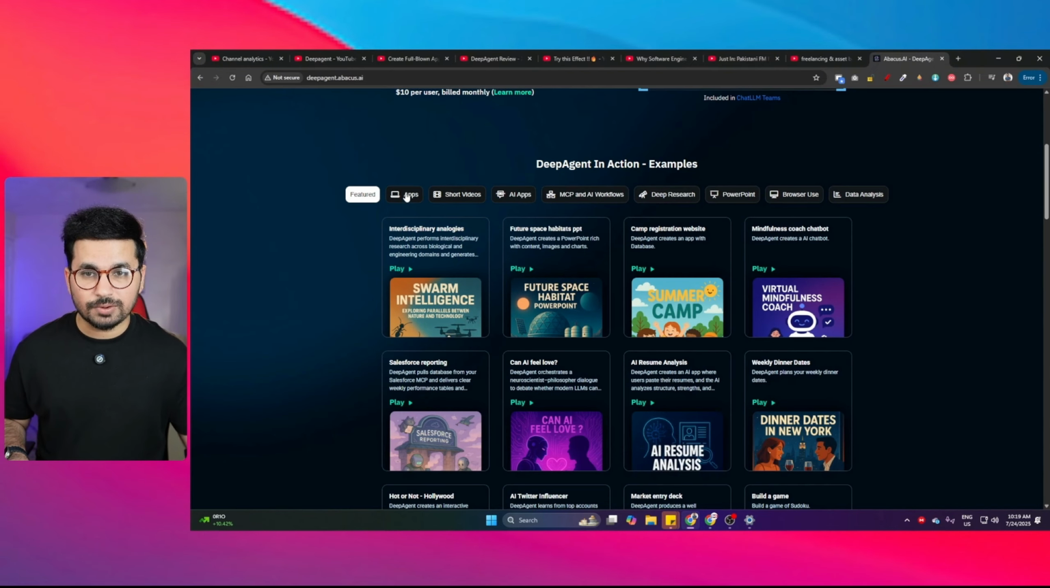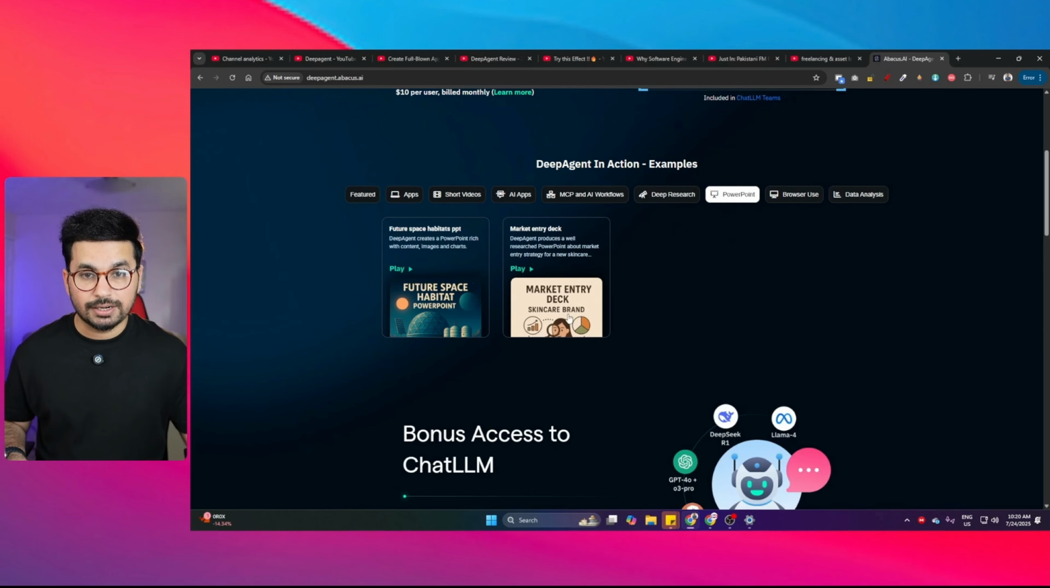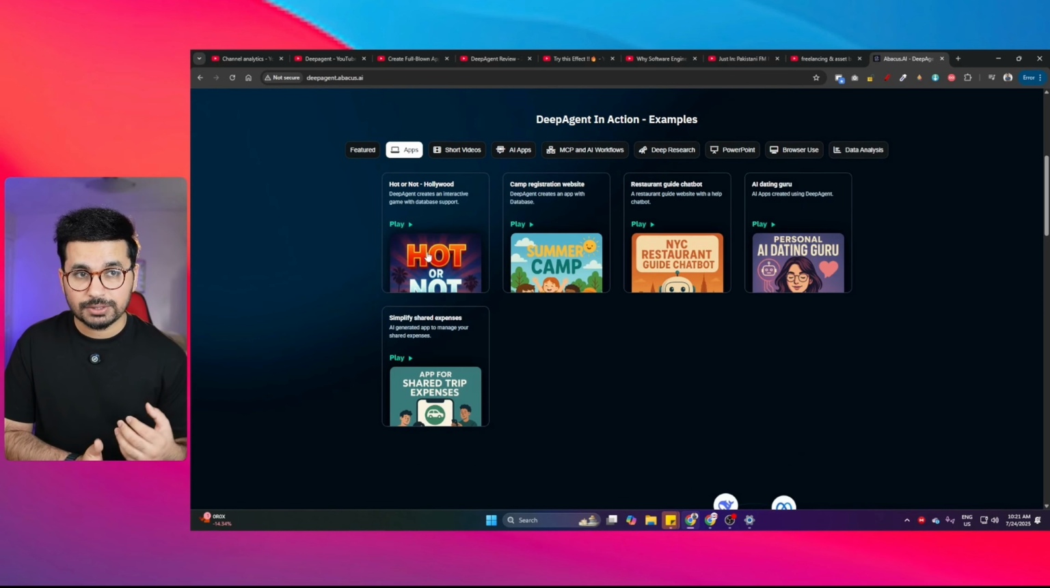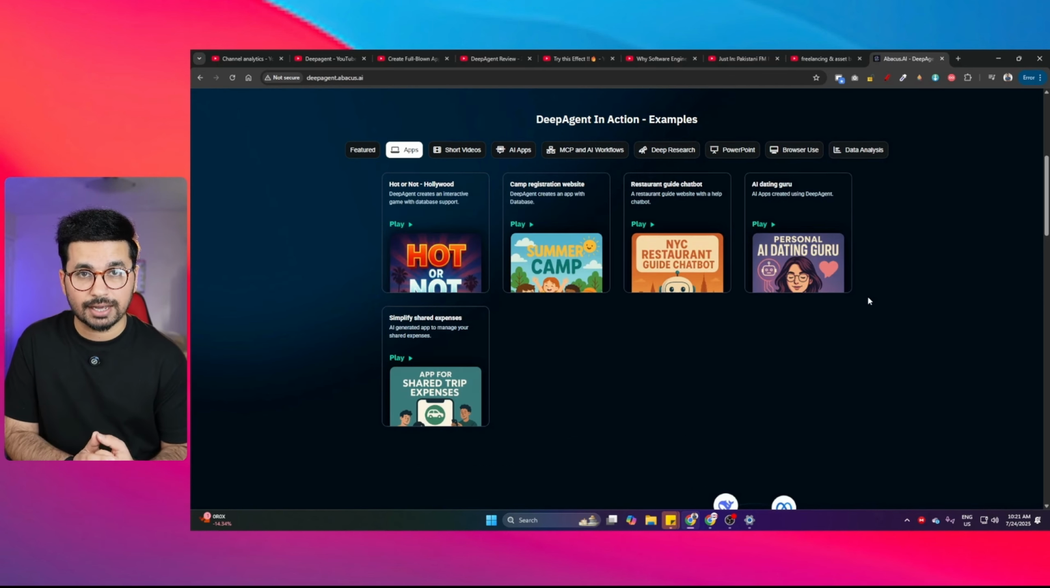and this agent is capable of doing so many things. Of course, it can create apps, it can create short videos, it can do deep research on any topic, it can create PowerPoint presentations, and it can do data analysis as well. Also, it can create RAG agents. But in this video, we'll focus on its capability of creating apps. You can see some of these apps that were generated by this agent.